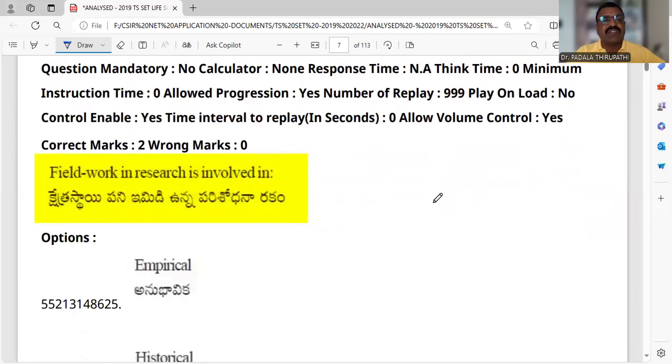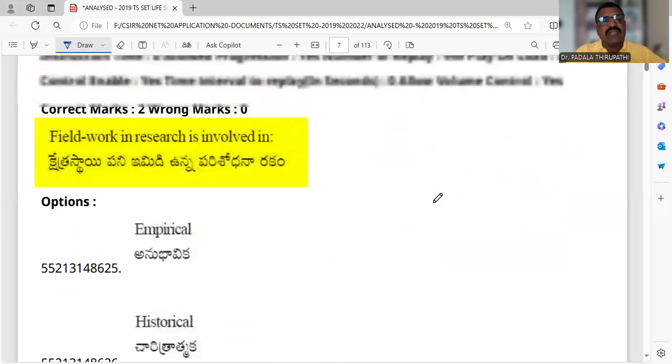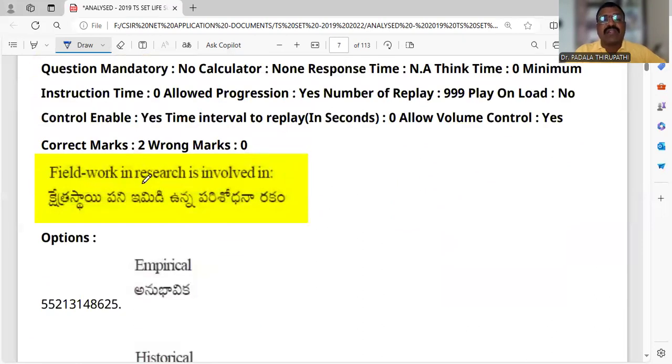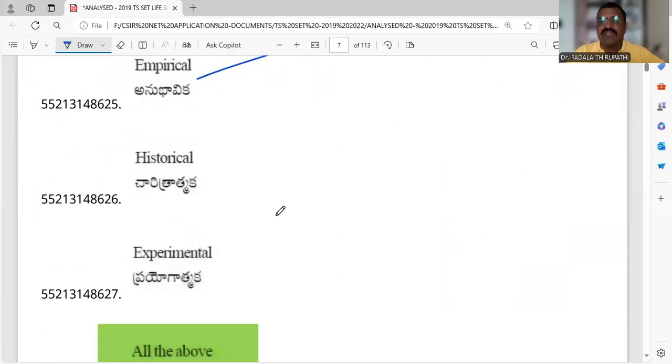The next, 7th question: field work in research is involved in. So remember, my dear friends, in any type of research, field work is mandatory. But here the question is, field work in research is involved in. Empirical research, definitely field work is there.